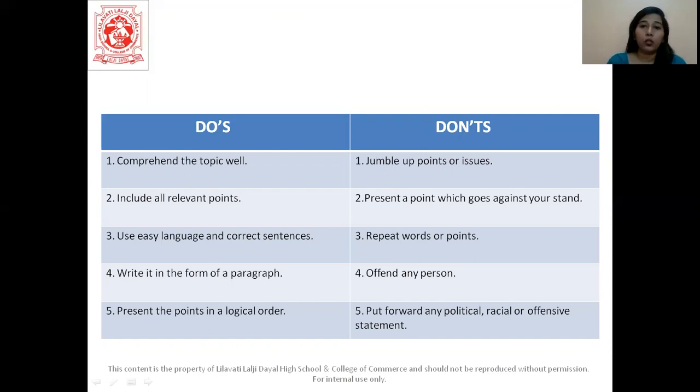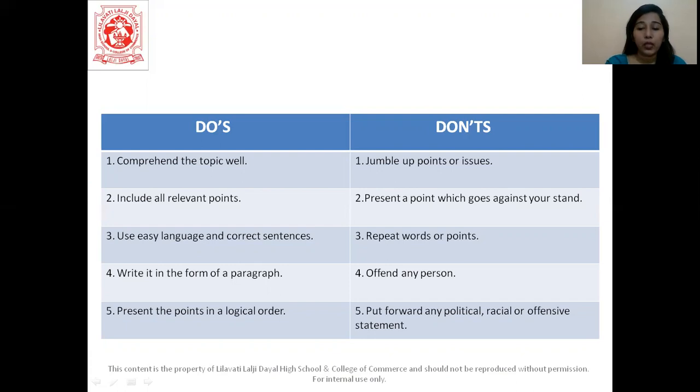Do not repeat words or points. Generally, if students don't understand something, they repeat the same point again and again. But here you lose out on your marks. So don't repeat the points again and again. Once you have written, you are done. Write something else about it, not the same point. Then do not offend any person. Nobody should feel offended while reading your view or counter view. So do not write anything offensive. Don't put forward any political, racial or offensive statement. This is also pretty important. We have to make sure that whatever we are writing is proper.